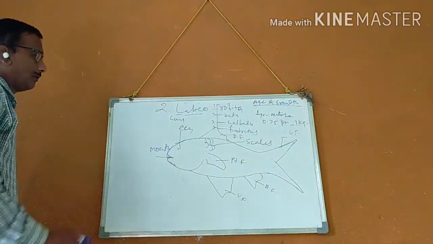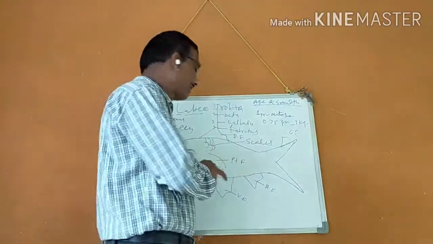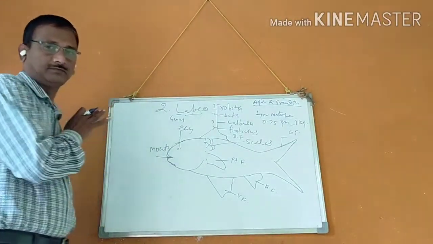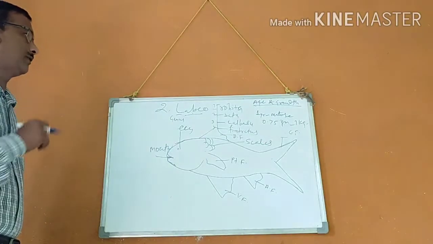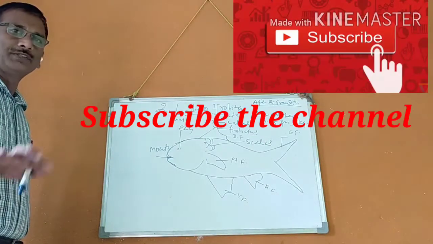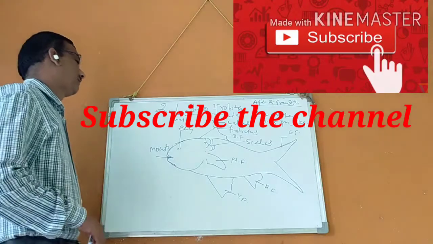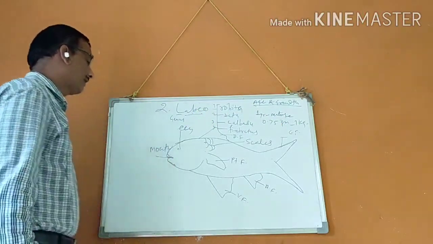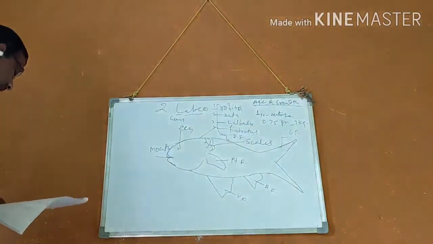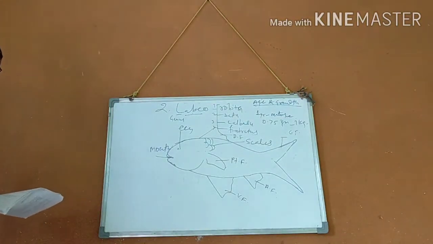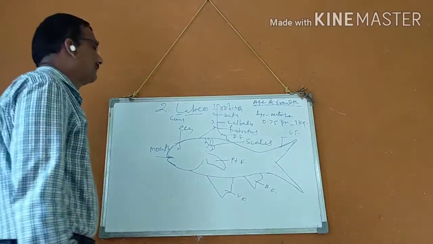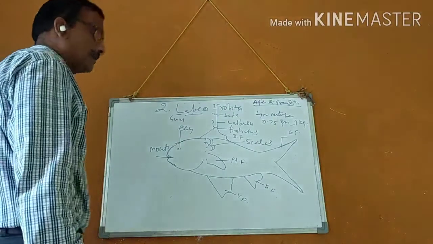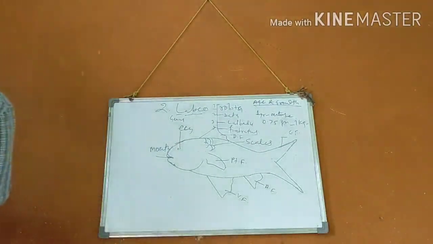It feeds on herbivorous plant material, some insects and diatoms below the surface of the water, so it is known as a column feeder fish. Its spawning period is July to September, or sometimes June to October also.